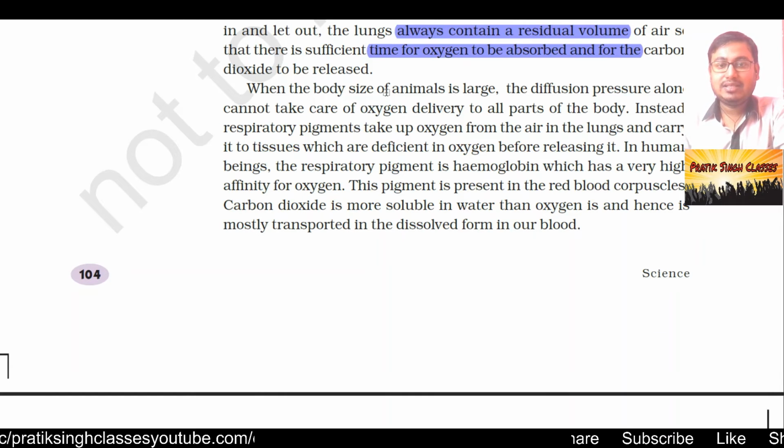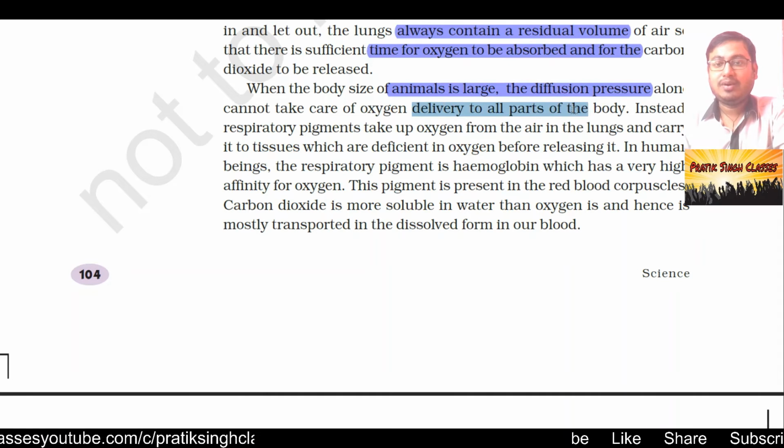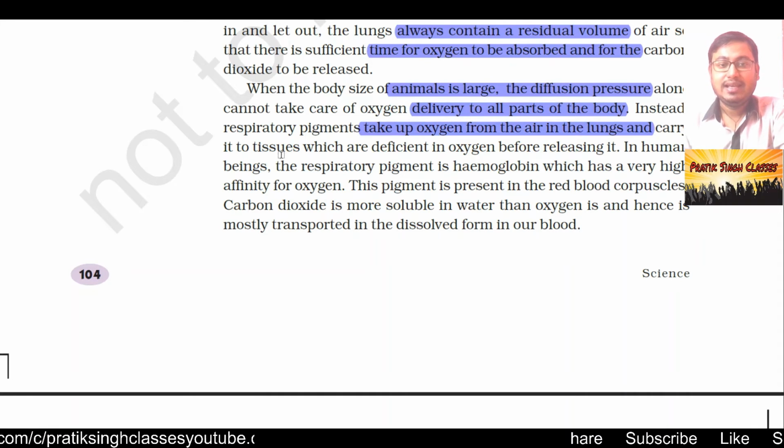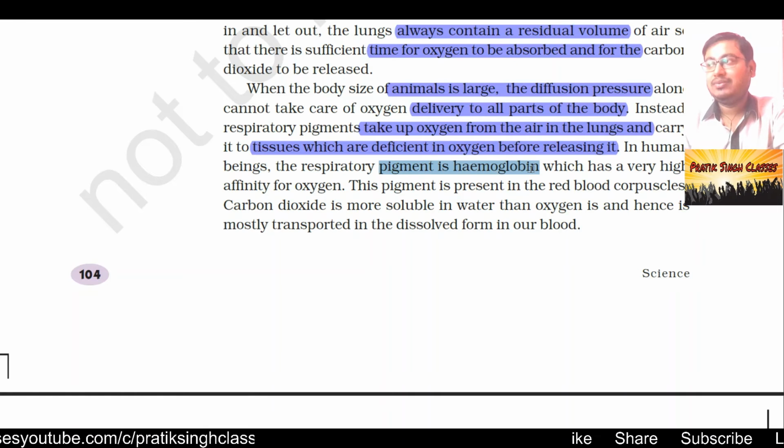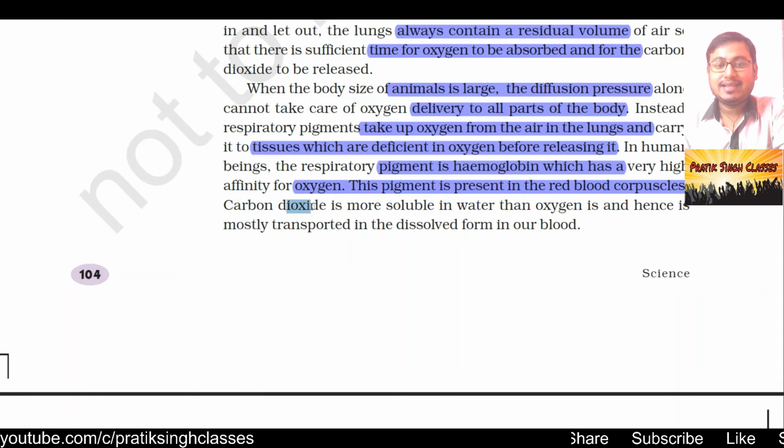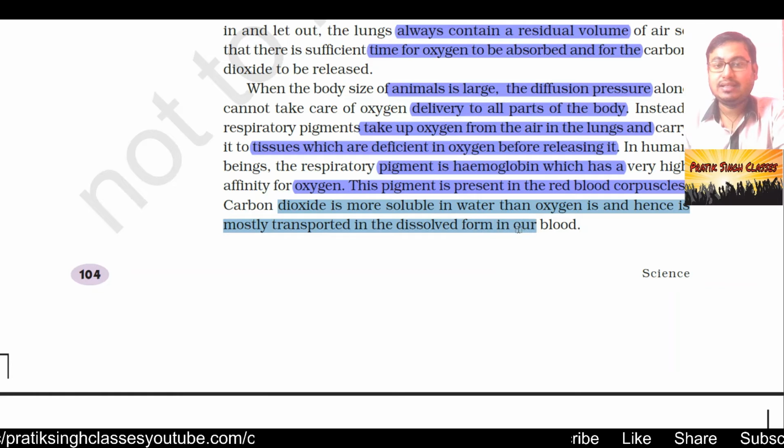And when the body size of animals is large, the diffusion process alone cannot take care of oxygen delivery to all parts of the body. Instead, respiratory pigments take up oxygen from the air in the lungs and carry it to tissues which are deficient in oxygen before releasing it. In human beings, the respiratory pigment is hemoglobin, which is why the color of blood is red. Hemo means iron, which has a very high affinity for oxygen. This pigment is present in the blood corpuscles. Carbon dioxide is more soluble in water than oxygen is, and hence is mostly transported in the dissolved form in our body.